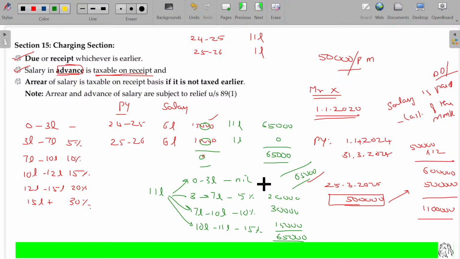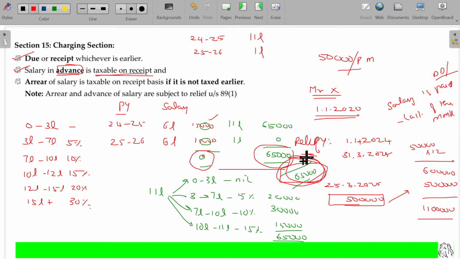Seems to be illogical. Sir, I'm in family emergency, so I'm getting in advance. Because of that, you are penalizing me. This year's salary, next year's salary, if I am receiving in advance, also be considered as in this year's income, and you are taxing me heavily. Because of my personal requirement, I asked to get the salary in advance, but you are penalizing me. The government says no problem. In that case, this 65,000 comparing with the real tax you pay if you are getting month after month, the difference between these two will be waived, will be given as a relief.